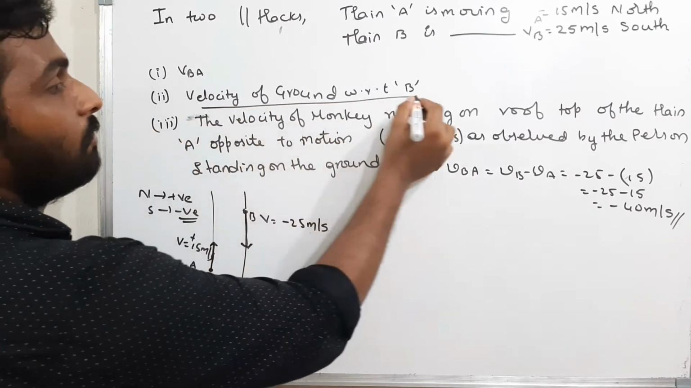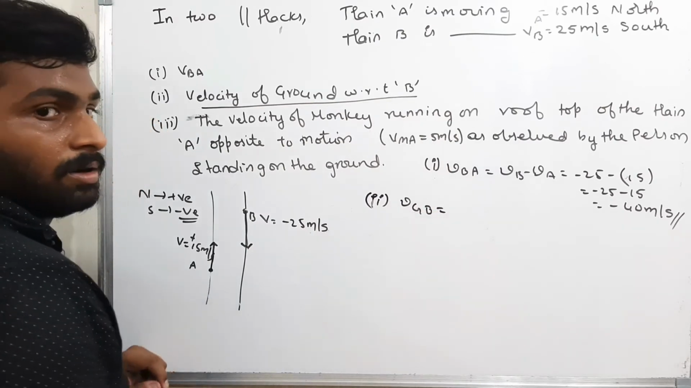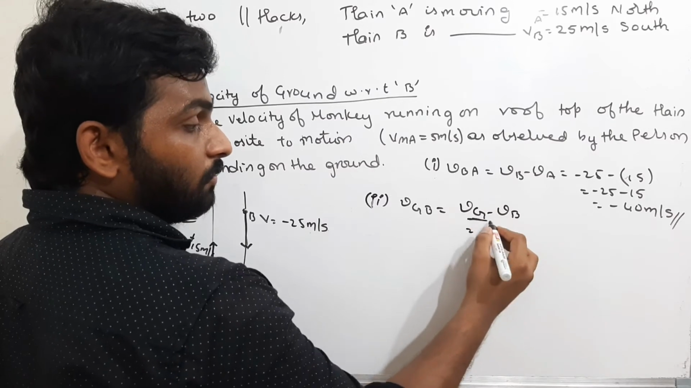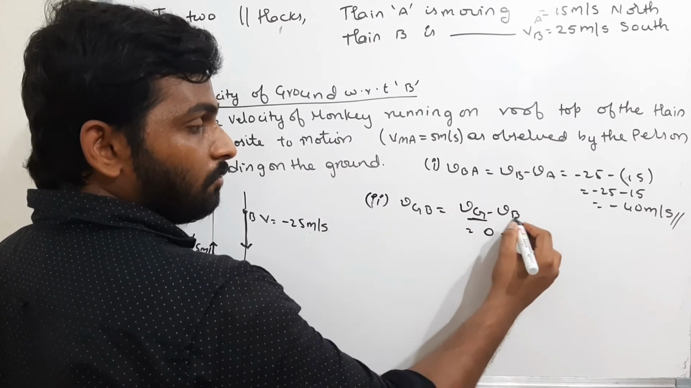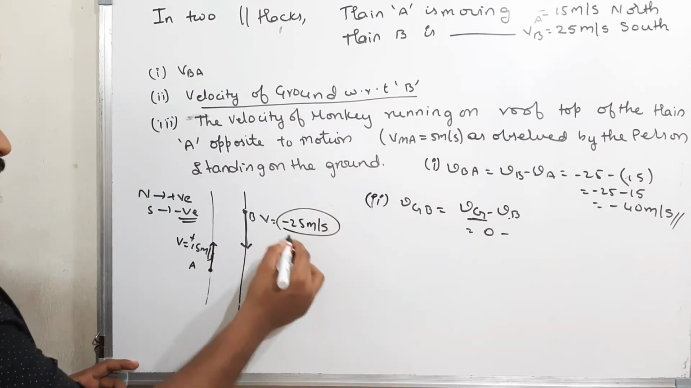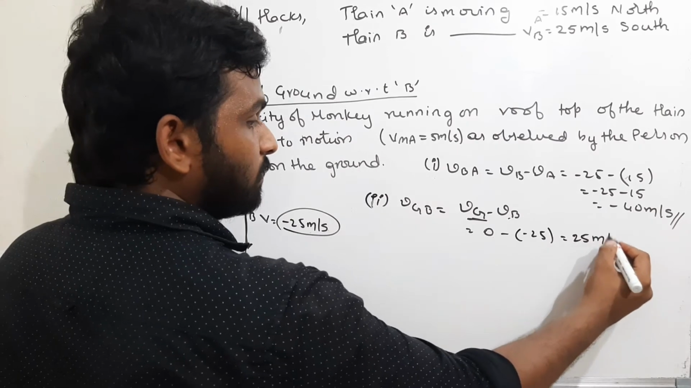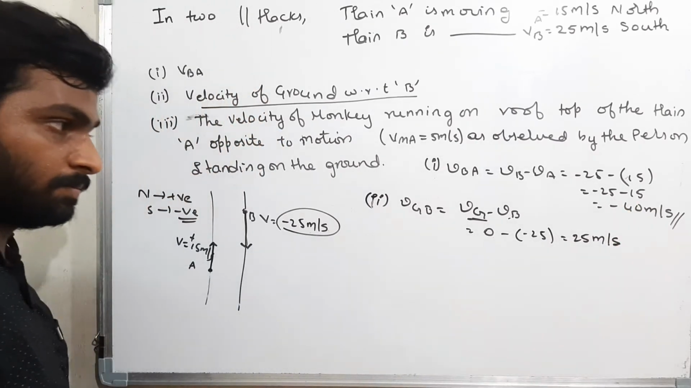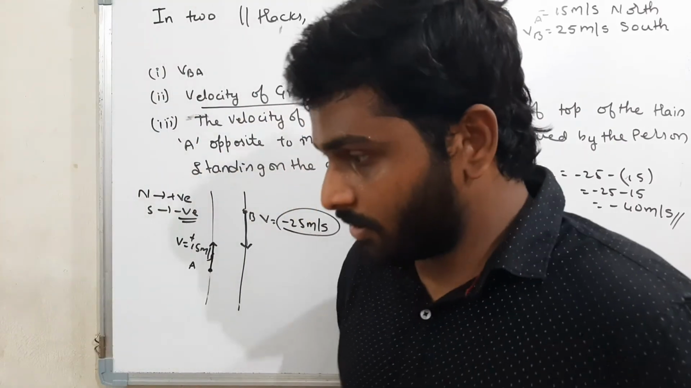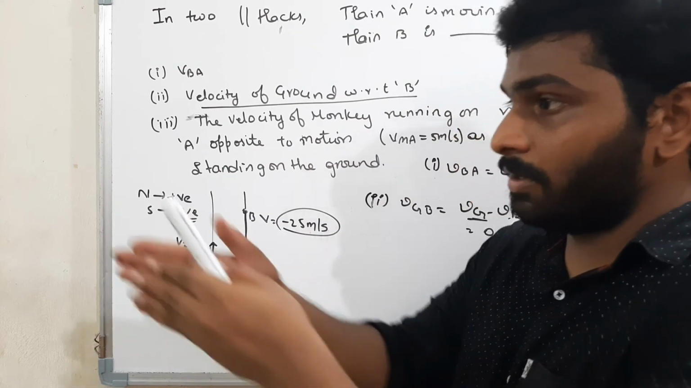Now, velocity of ground with respect to B. That is nothing but Vg minus Vb. What is the velocity of ground? 0. And what is the velocity of train B? That is nothing but minus 25, so minus of that is plus 25 meters per second. Now, what is the meaning of this? I am moving in the train. This is south direction. I am moving in the train, in a south direction.